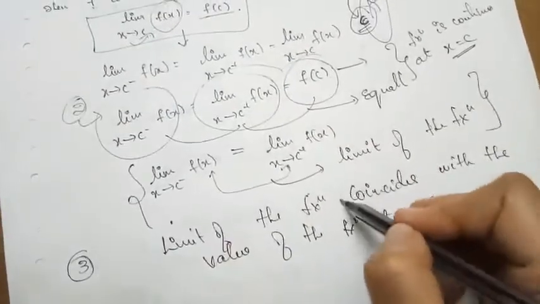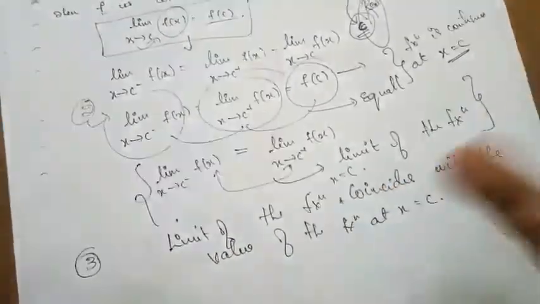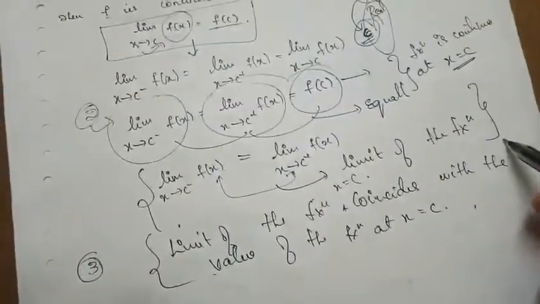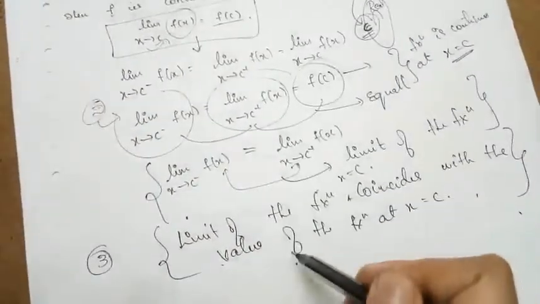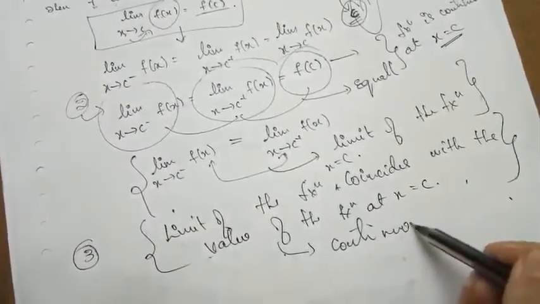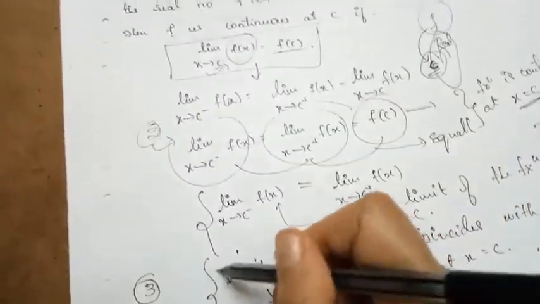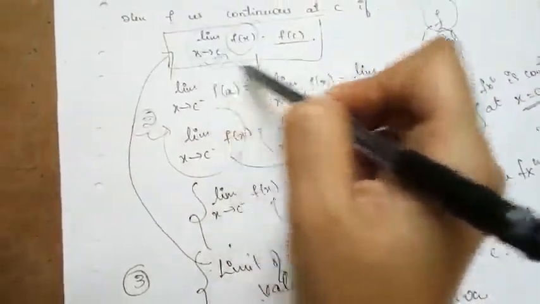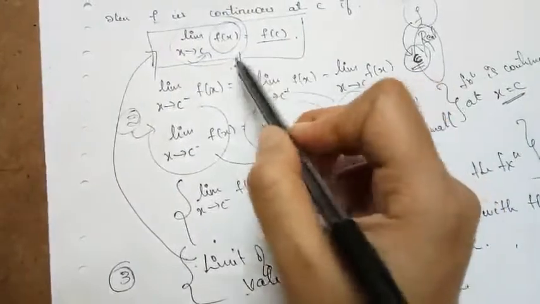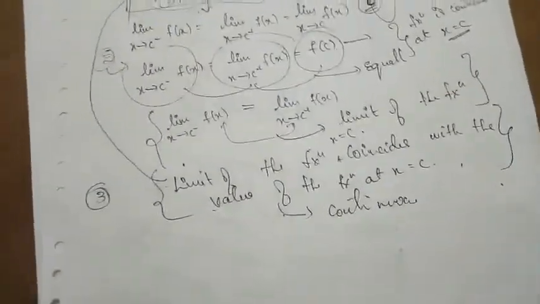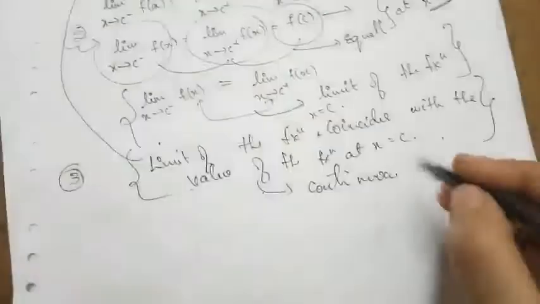The limit of the function at x is equal to c coincides with the value of the function at x is equal to c, then we call that function continuous. This definition is similar to the first definition itself.